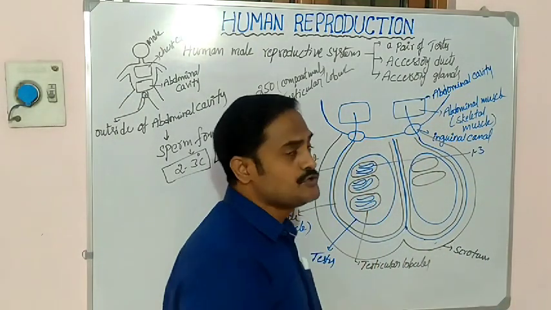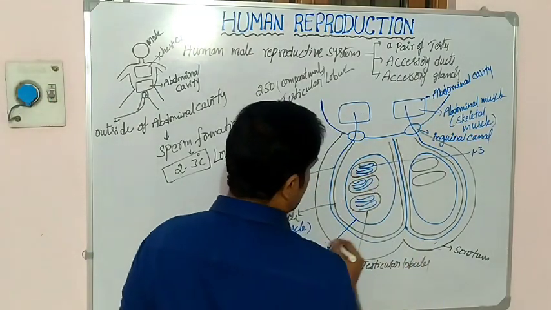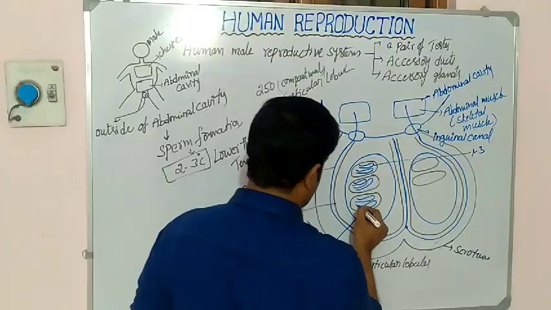So these tube-like arrangements are called seminiferous tubules. Remember, very very important.